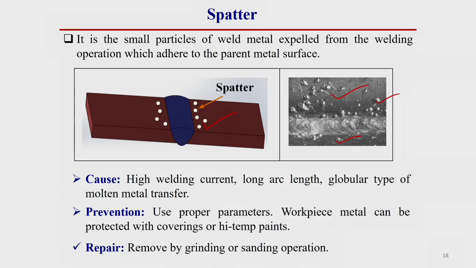So how can we prevent this spatter? Use proper welding parameters. The workpiece metal can also be protected with covering or high temperature paint, or some fire blanket, which can prevent this type of spatter. Repairing of this defect is done by grinding and sanding operation. There is also a technique called sand blasting. By blasting sand particles we can eliminate this spatter over the surface of the base material region.